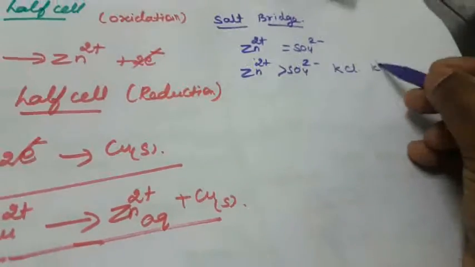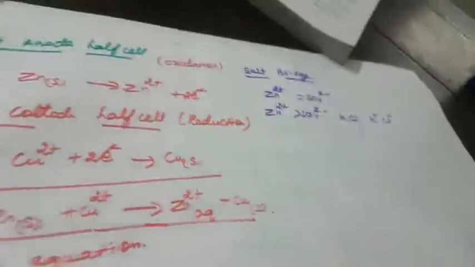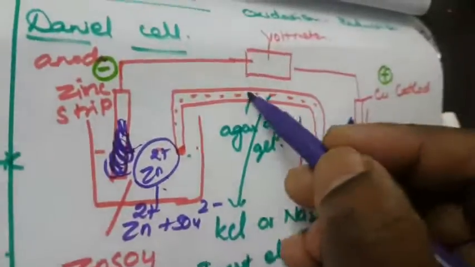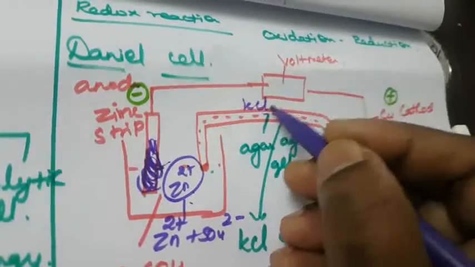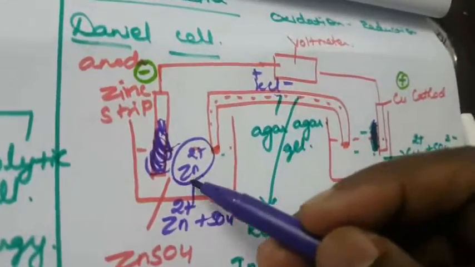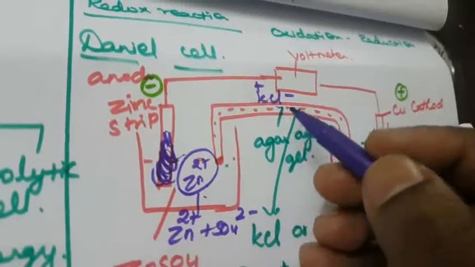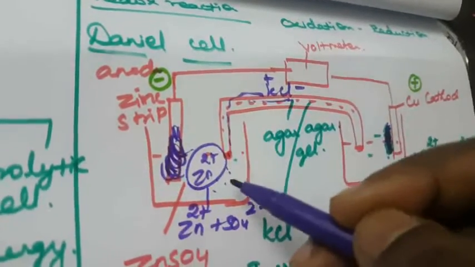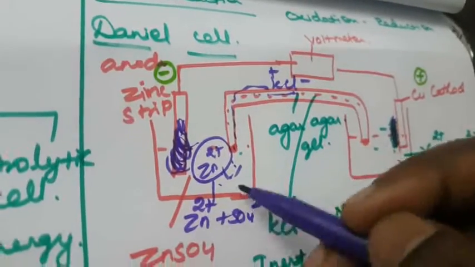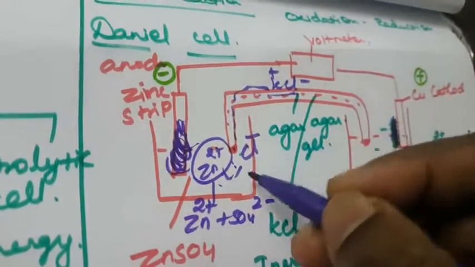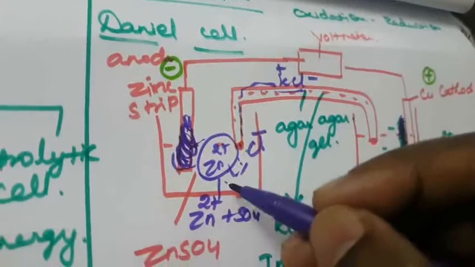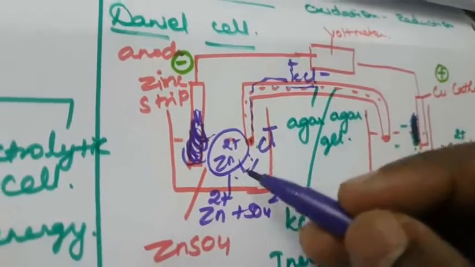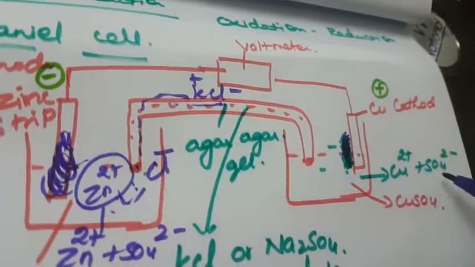It will dissociate into K+ and Cl- ions, right? Here Zn2+ is more, so the Cl- ion slowly moves into that solution to neutralize this half cell. On the other side, what will happen? Here again SO4 2- ion increases.